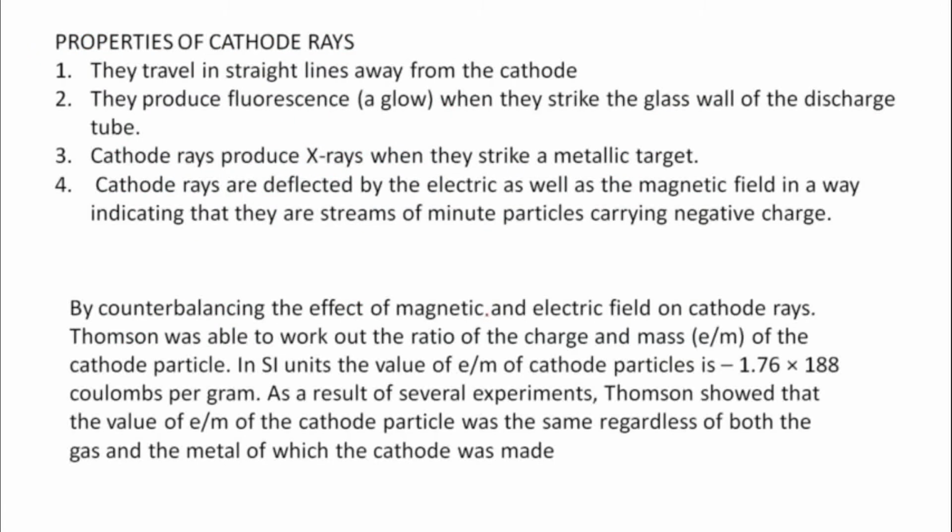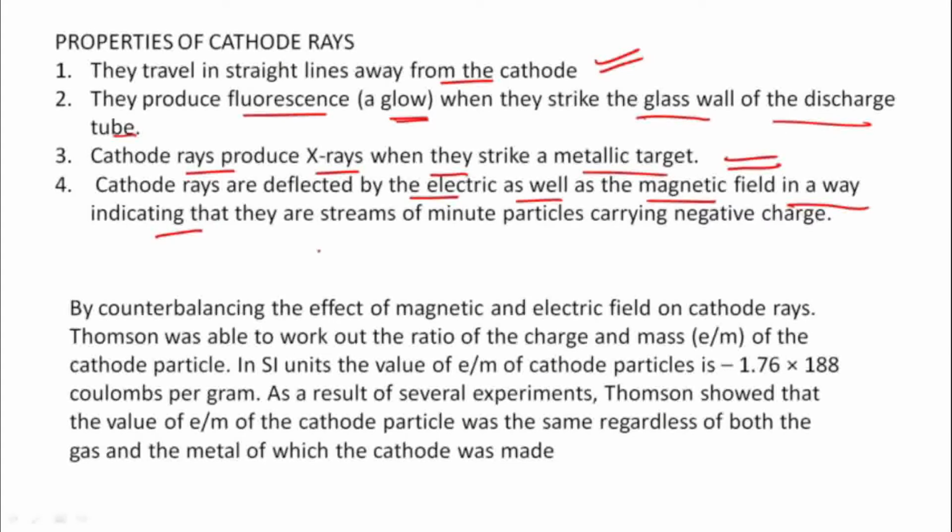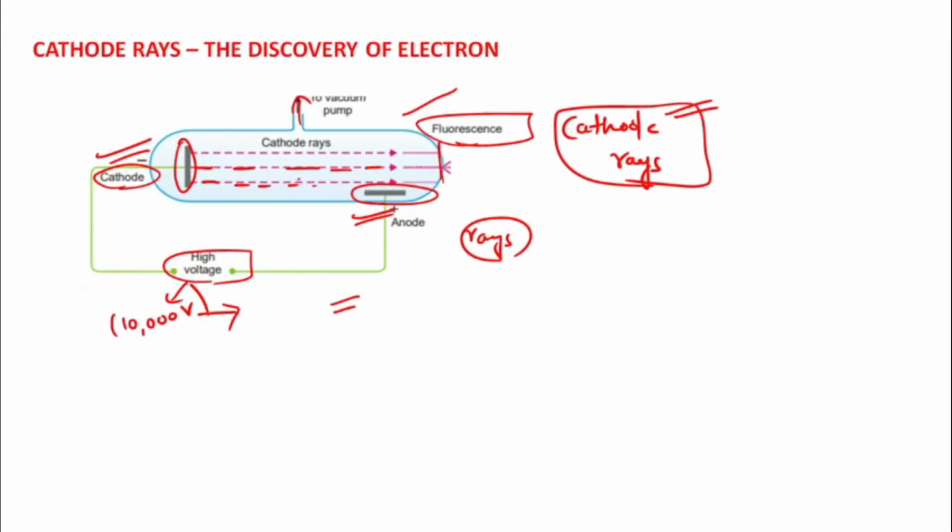Now, some of the properties of the cathode rays: they travel in straight lines away from the cathode, as I told. They produce fluorescence, a glow. This is just a sparkling glow, when they strike the glass wall of the discharge tube. Cathode rays produce X-rays when they strike a metallic target. Cathode rays are deflected by the electric as well as the magnetic field in a way indicating that they are streams of minute particles carrying negative charge. So what are the cathode rays? These are the negative charges.